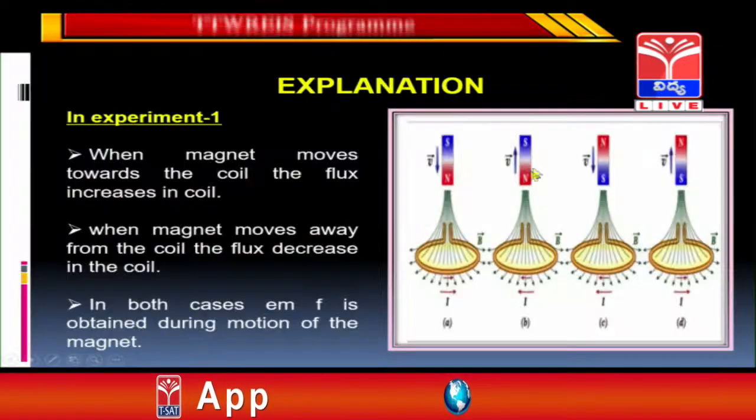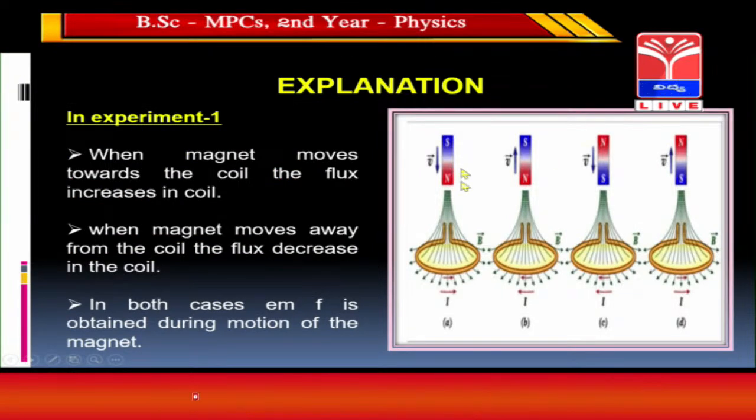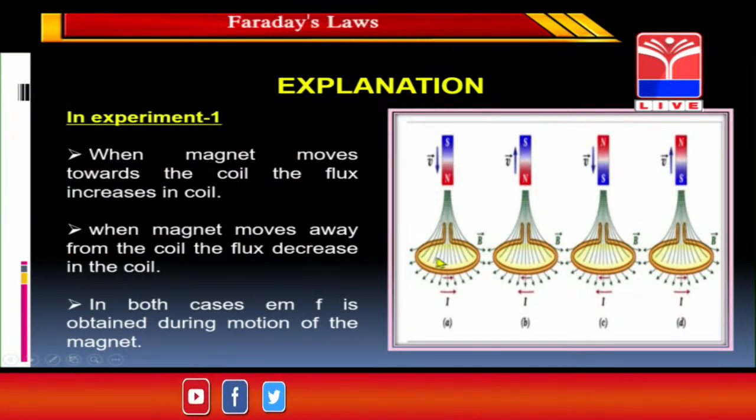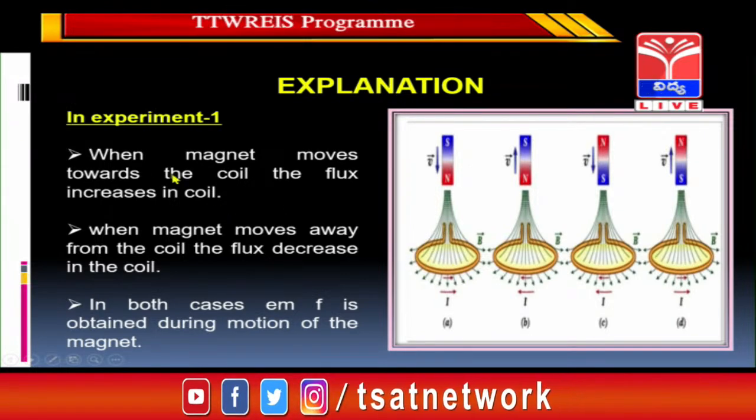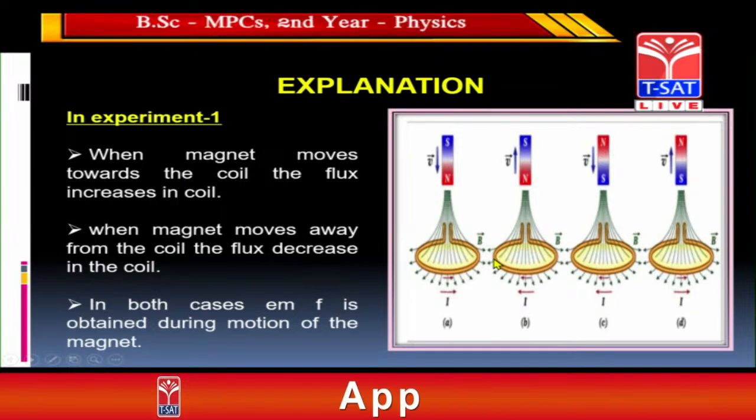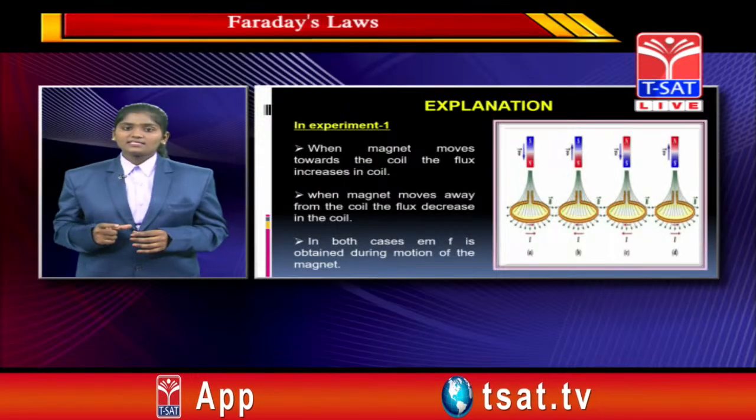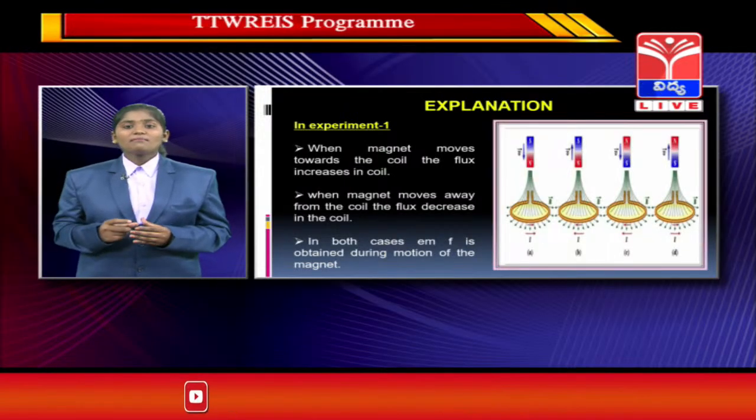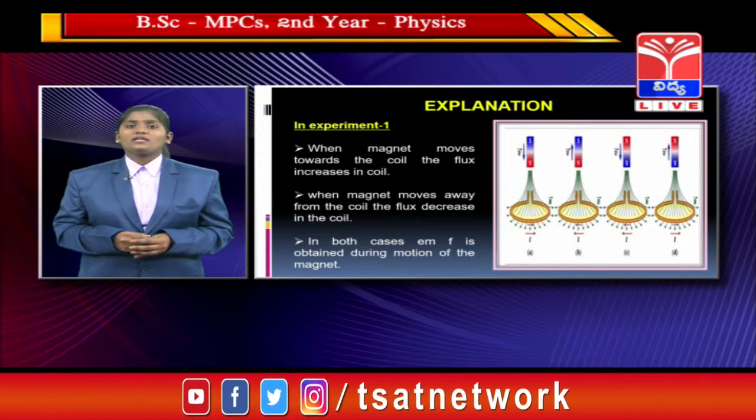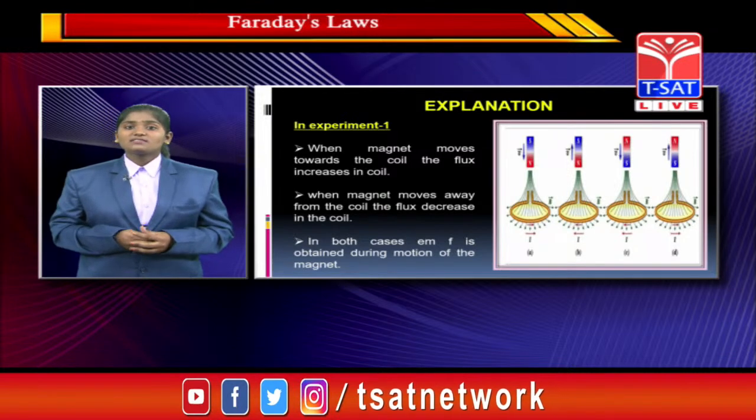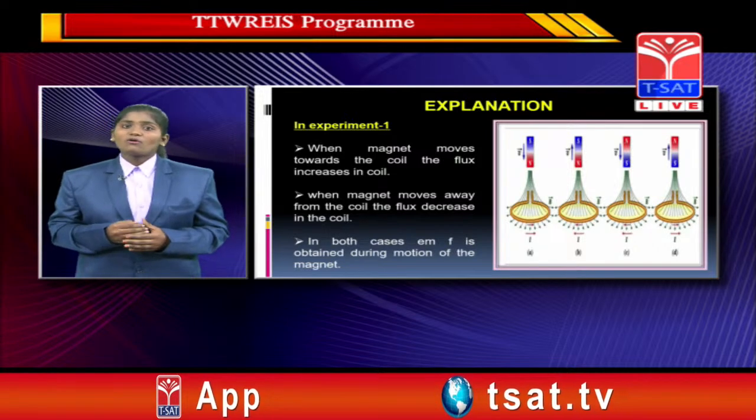In this diagram we are seeing a magnet with two poles, north pole and south pole, and a coil, and these lines are called magnetic lines. When the magnet moves towards the coil, the flux increases in the coil. Let us consider a magnet, and when it is brought near the coil, the flux is increasing in the coil. What is meant by flux? Flux is the number of field lines passing through a unit surface area.